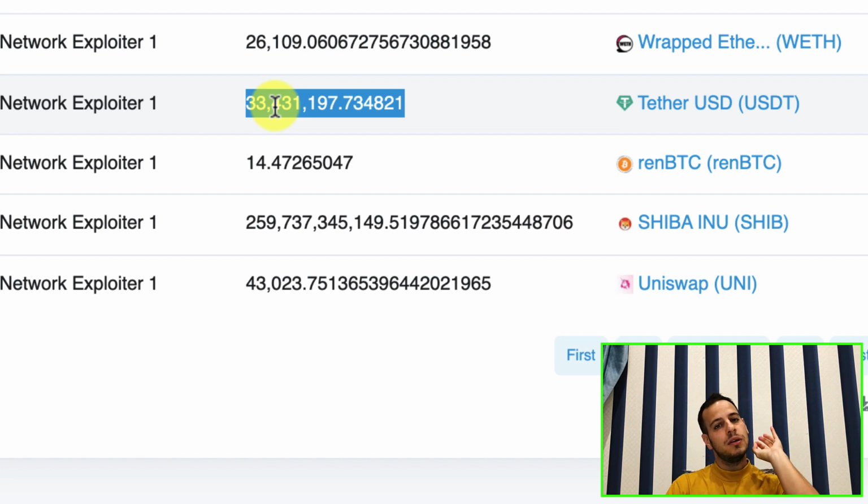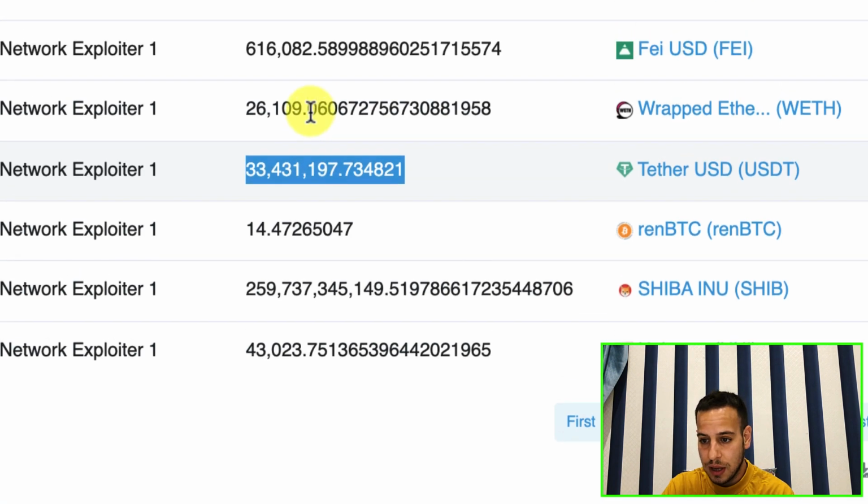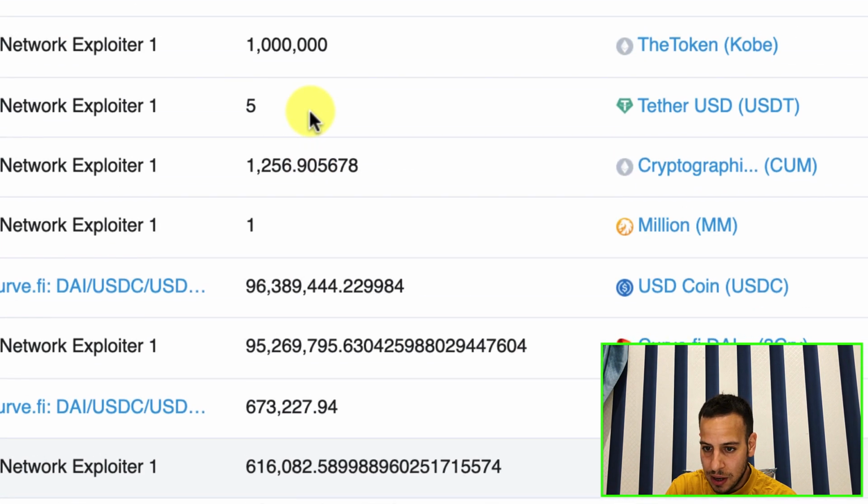Dude, listen, your USDT tokens might get blacklisted, so transfer them and convert them as much as possible to other tokens before they freeze your tokens. Let's take a look at this transaction, and we're scrolling.